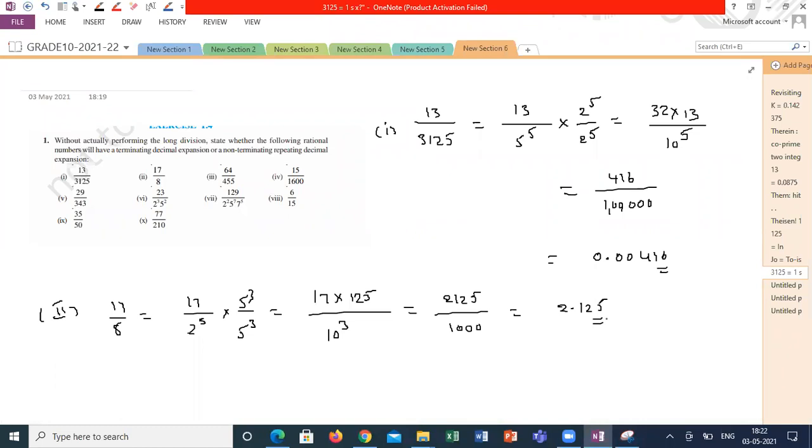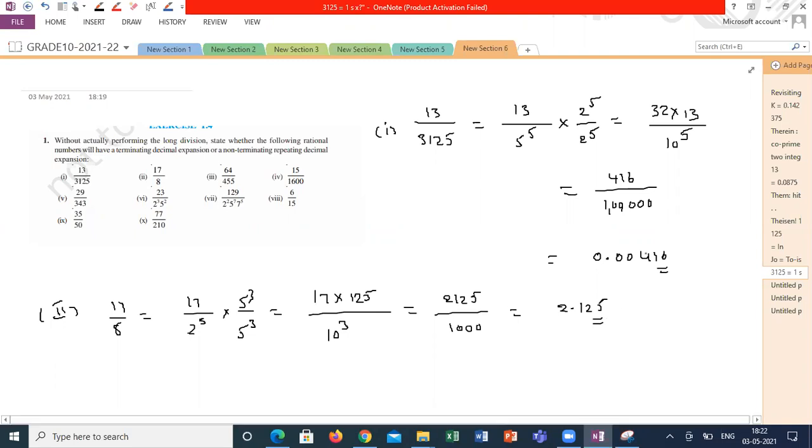If you are able to identify whether it is terminating or non-terminating without the long division method, that means I am able to write the denominator in the form of multiples of primes 2 and 5 with some powers. Using these theorems, I am applying a combination of all the statements together. It is not only one particular theorem. Is it clear, guys, what I am saying? Now I understood. While you are learning, there will be slight confusion about what we are going to learn. But when you are solving applications, you get one clear idea of what the theorem says. Am I right, guys? Correct or not? Yes, sir.